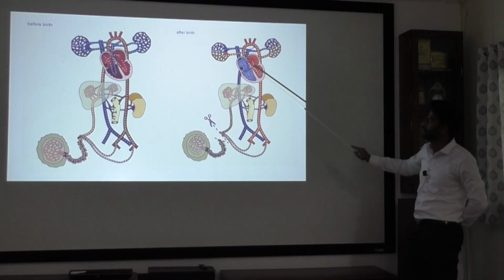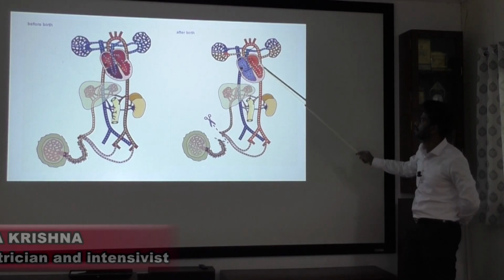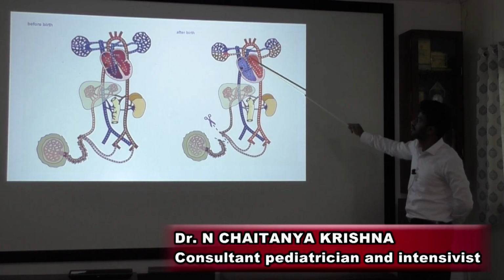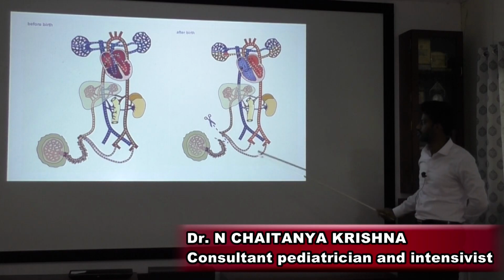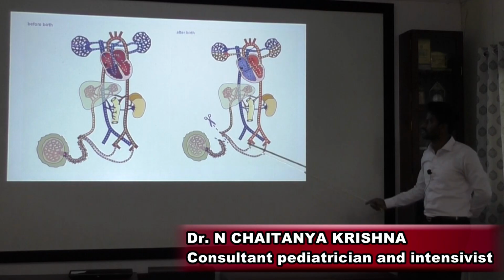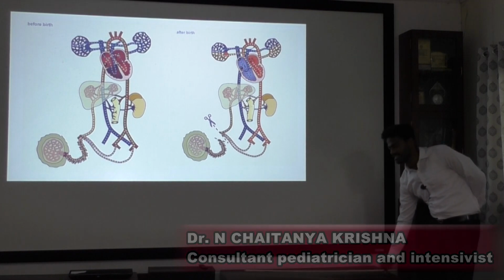So the changes will be that the foramen ovale will be closed. The ductus venosus will become the ligamentum venosum, and the ductus arteriosus will also become the ligamentum arteriosum. And the umbilical arteries will form the median umbilical ligaments, and the umbilical vein will form the ligamentum teres hepatis and all.